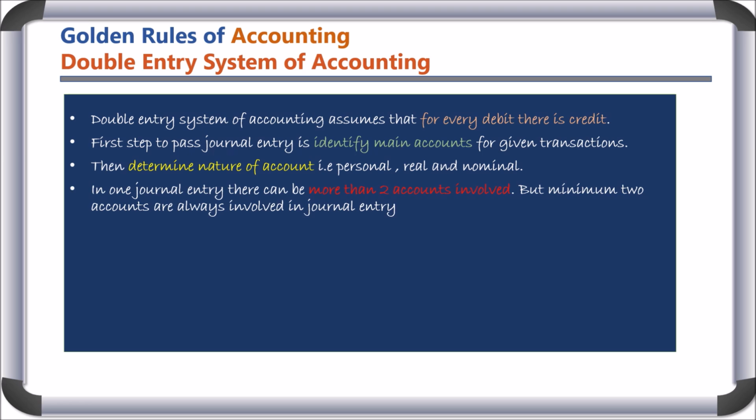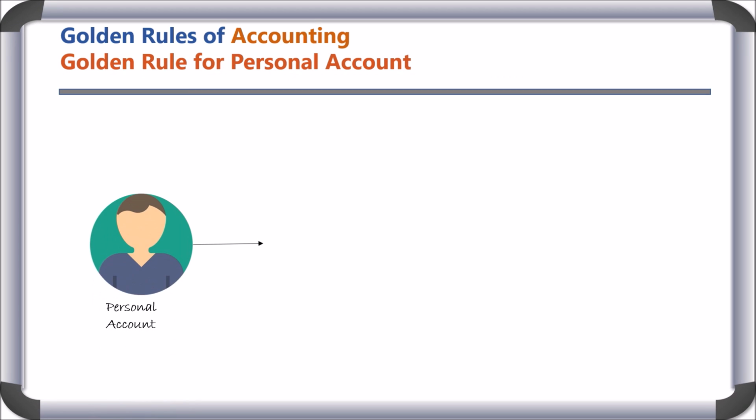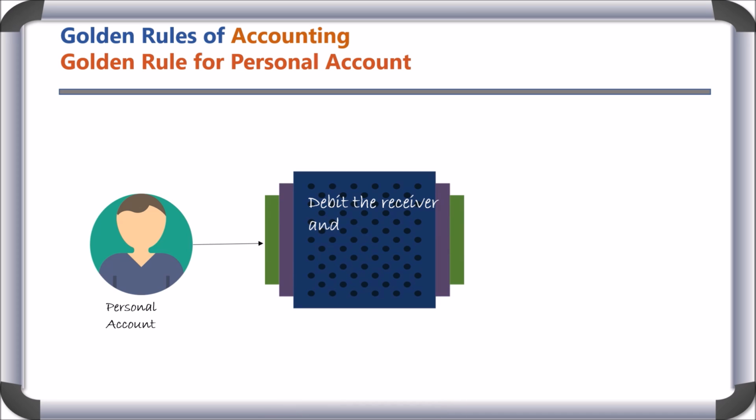In one journal entry there can be more than two accounts involved, but minimum two accounts are always involved in journal entry. Entry is normally presented as below: Account 1 debit and corresponding amount, and Account 2 credit with corresponding amount. For personal account, golden rule is to debit the receiver and credit the giver.